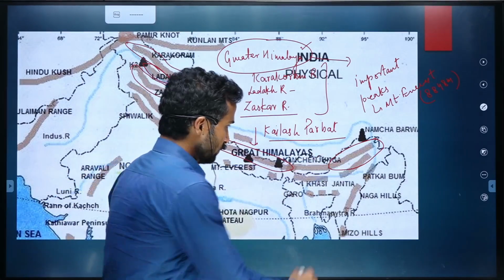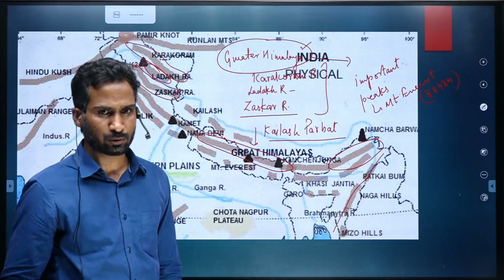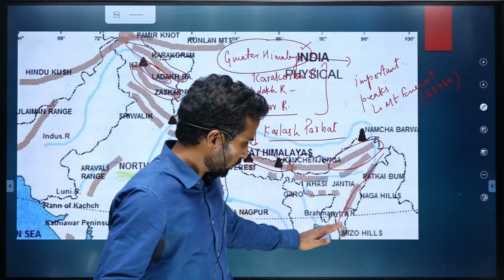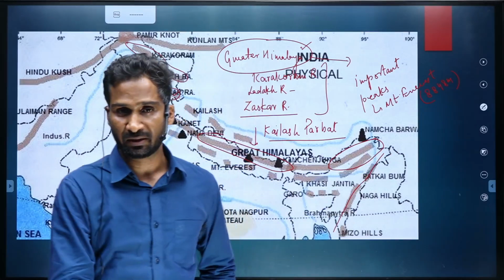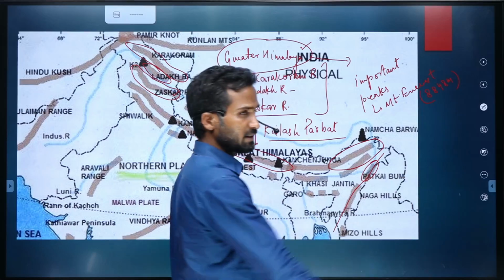Okay, then let's look at the Himalayan extension in the northeast part of India, the other parts, which are oriented broadly north to south, or to be more precise, from southwest to northeast. So there are again a number of mountain ranges in the northeast part.